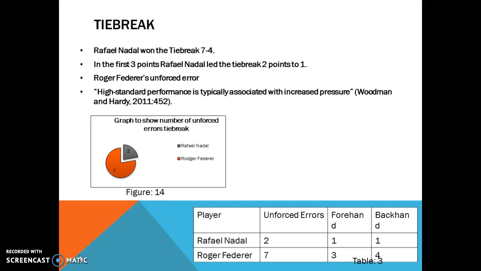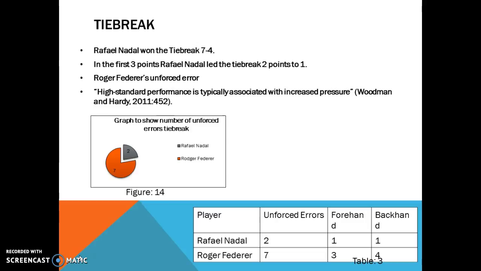Tiebreak. The tiebreak was at first a walkthrough for Rafael Nadal, as he won points from Federer's serve. When Nadal served again, he was 2 points ahead of Federer, giving him a large advantage of a 4-1 lead. Despite Roger Federer managing to claw back 3 points, Nadal went on to win the tiebreak 7-4.